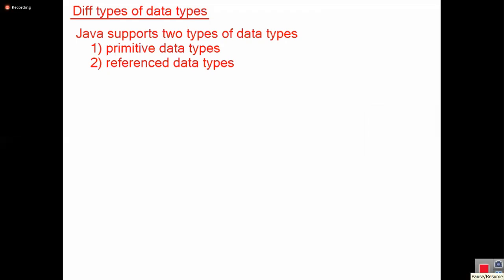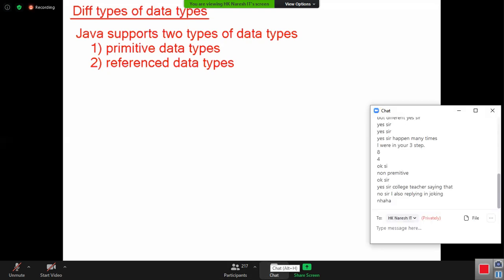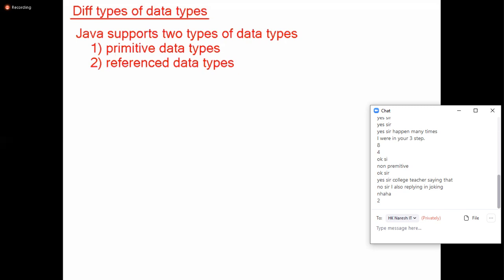That's what Java supports: two types of data types, primitive data types and reference data types. Don't use the term non-primitive data types. If any faculty uses the word non-primitive data types, immediately type reference data type in the chat window and he will scold you. Array is a non-primitive data type, reference data type, both are the same.